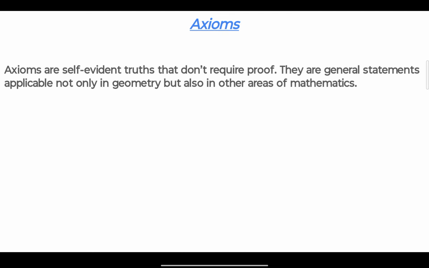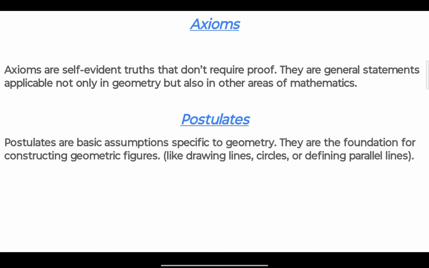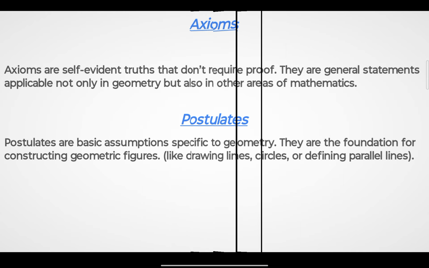Axioms are the self-evident truths that don't require proof. They are general statements applicable not only in geometry but also in other areas of mathematics. Whereas the postulates are the basic assumptions specific to geometry. They are the foundation for constructing geometric figures like drawing lines, circles and defining parallel lines.